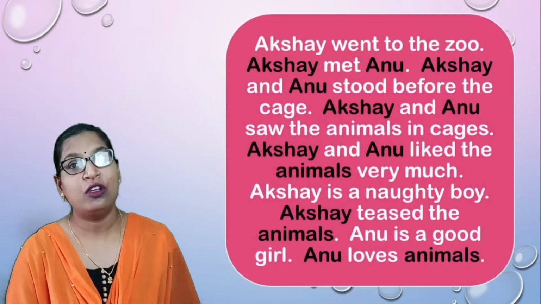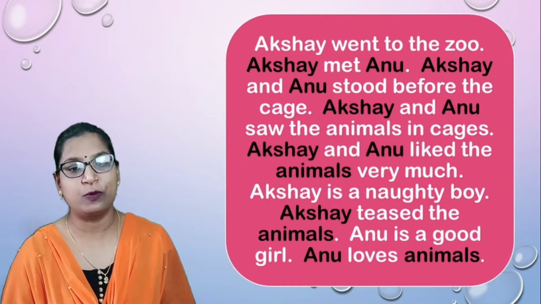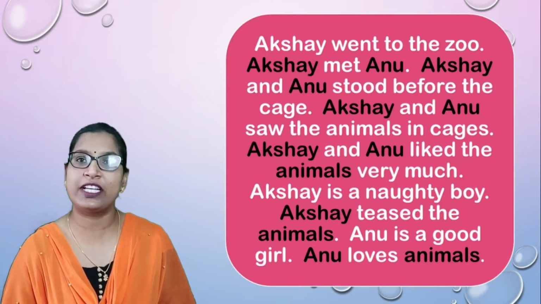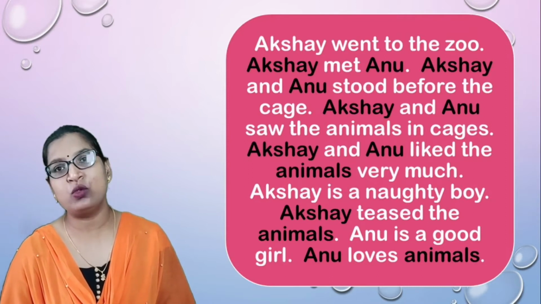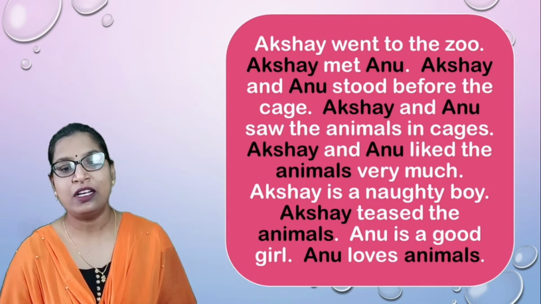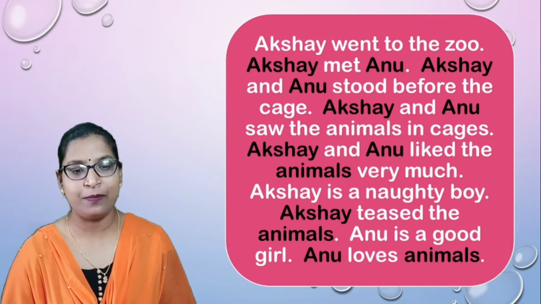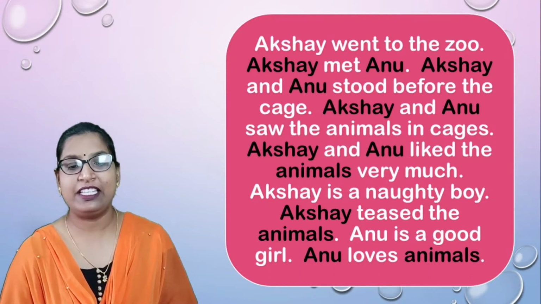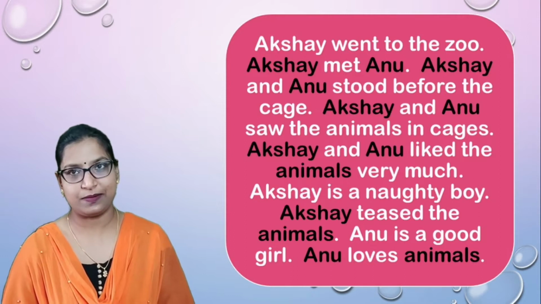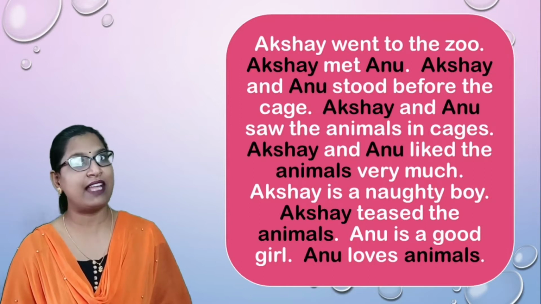Compare the 2 passages. The first one is, Akshay went to the zoo. Akshay met Anu. Akshay and Anu stood before the cage. Akshay and Anu saw the animals in cages. Akshay and Anu liked the animals very much. Akshay is a naughty boy. Akshay teased the animals. Anu is a good girl. Anu loves animals.